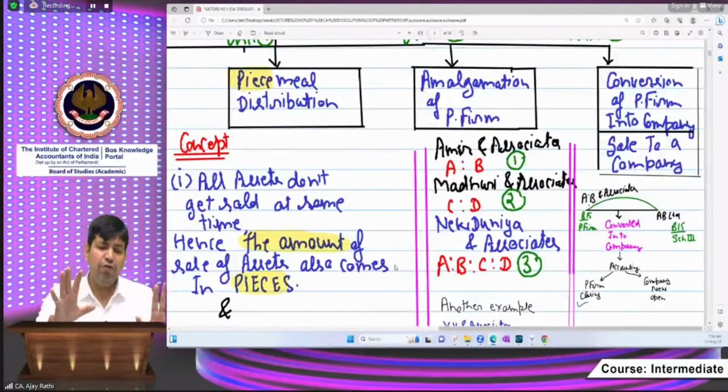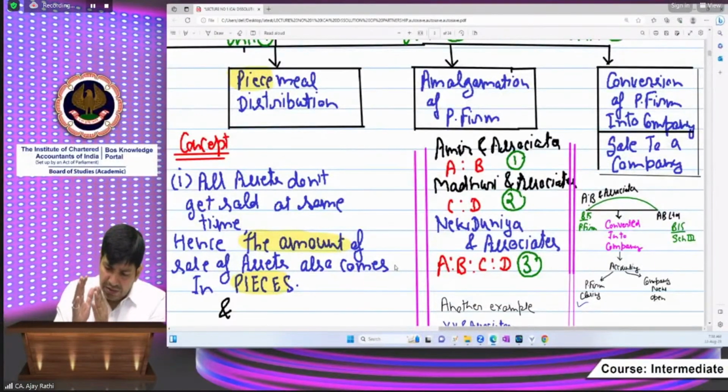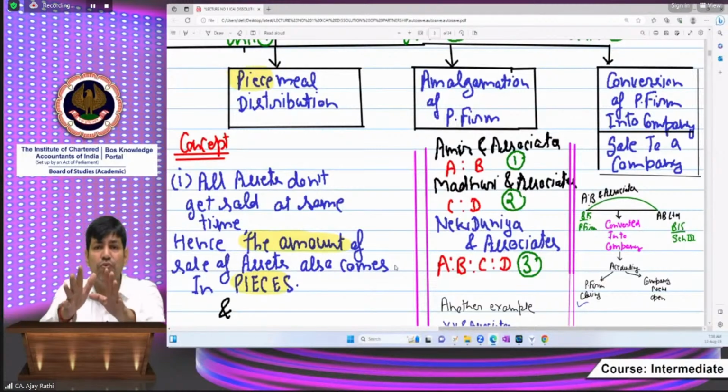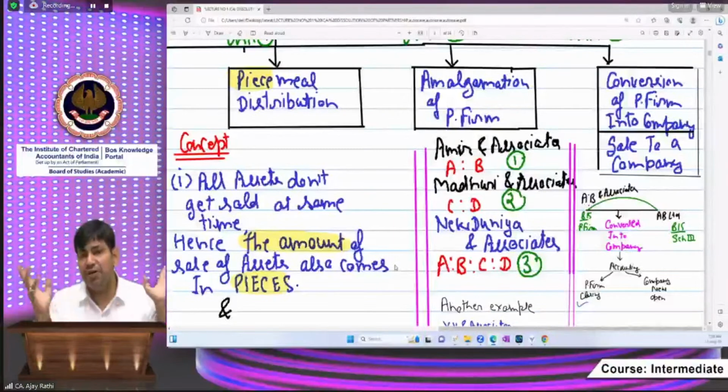Okay, beta. So I am waiting for an answer. Is the third unit clear or not? Is the third unit concept clear to you or not? Here, nothing is being realized in cash. Remember, in the third unit, nothing is being realized in cash. All the things are being transferred to the new entity, and the existing entity is being closed.